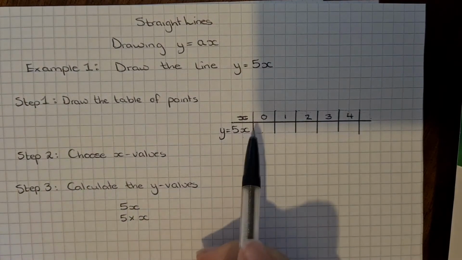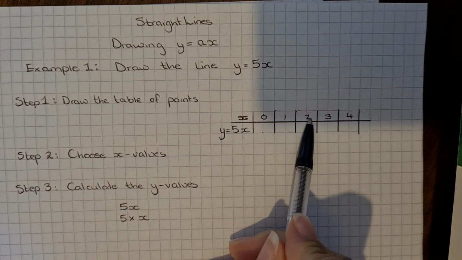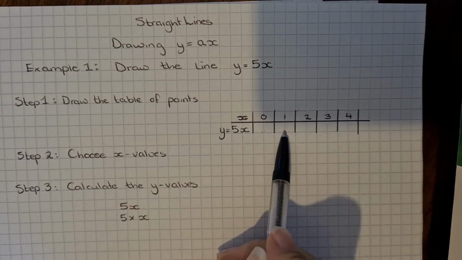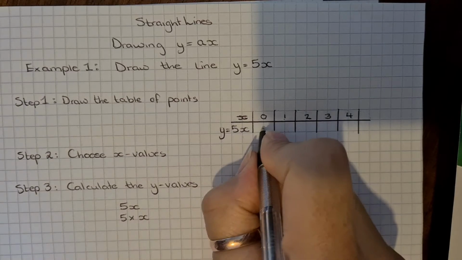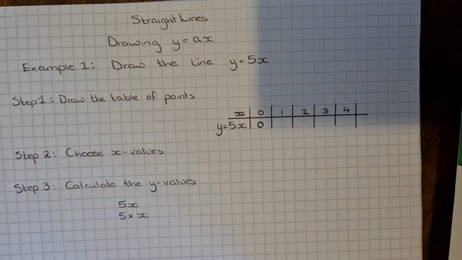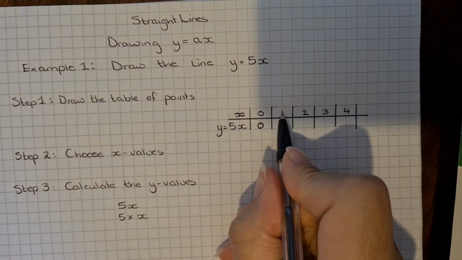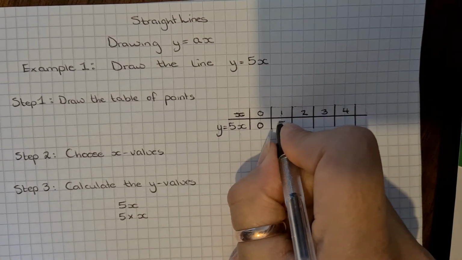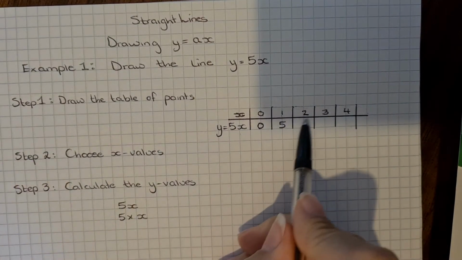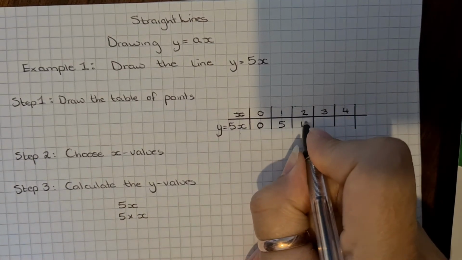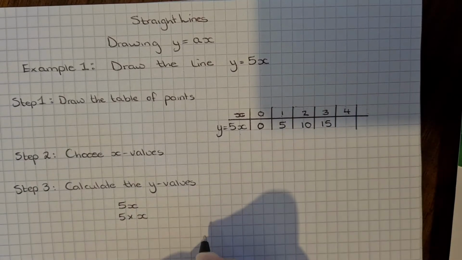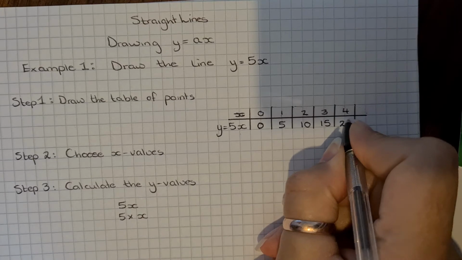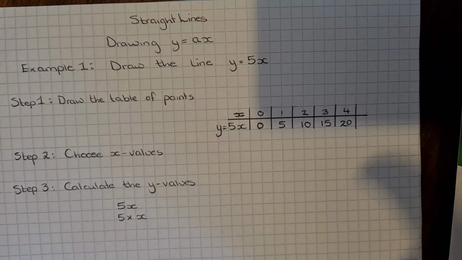So that means we're going to multiply each of these numbers by 5 to get the answer. So for the first one, we're going to do 0 times 5, which is just 0. For the next one, 1 times 5, which is just 5. The next one, 2 times 5, then 3 times 5, then 4 times 5. And that's step 3 done.